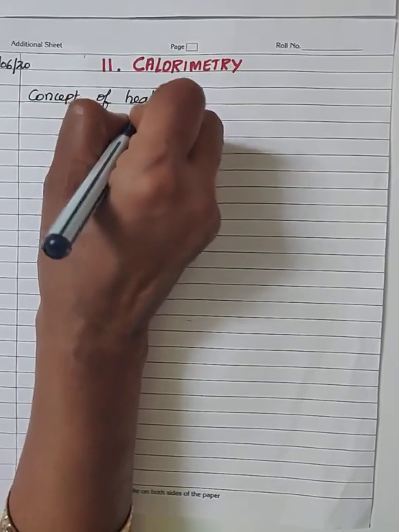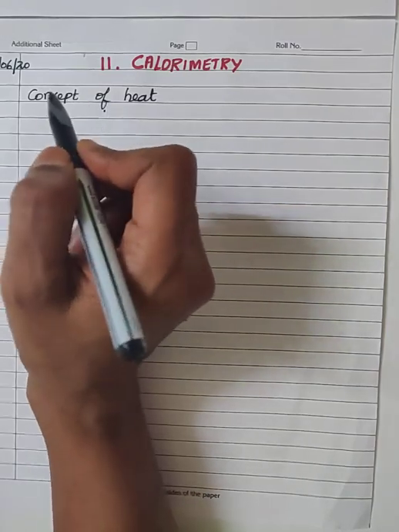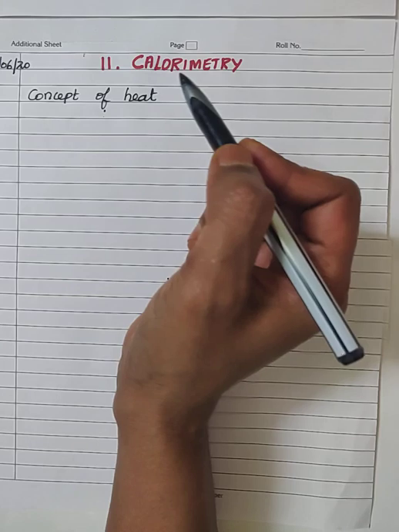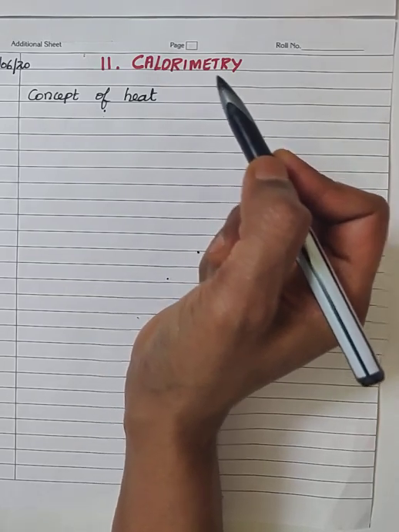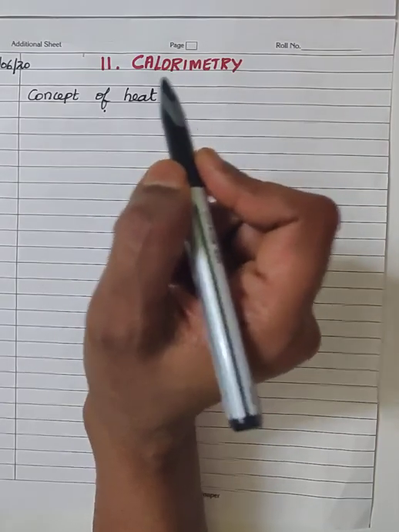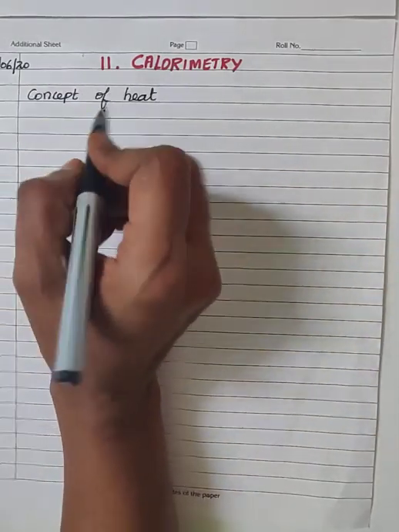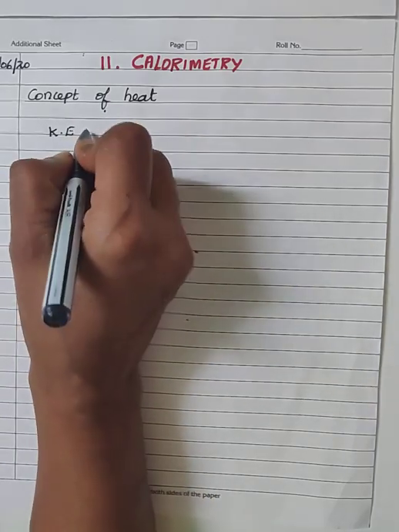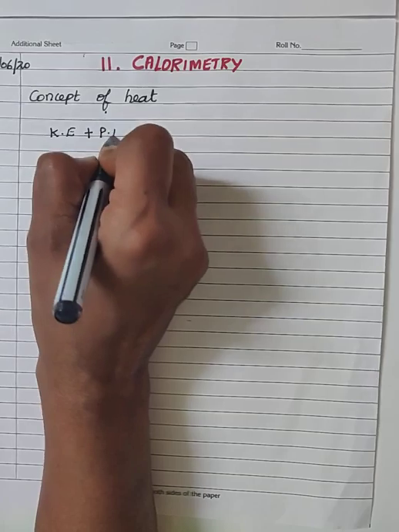Concept of heat. Here, all substances are made up of molecules, and these molecules are in random motion and also exert attractive force on the other molecules of the substance. Because of the random motion, these molecules possess kinetic energy, and because of their attractive force, they possess potential energy.